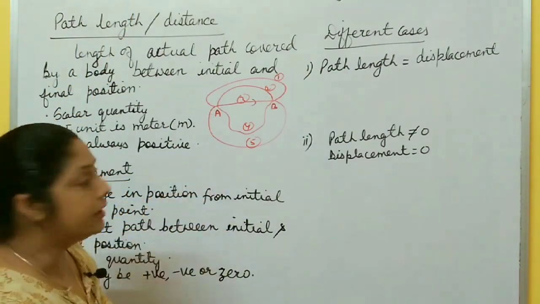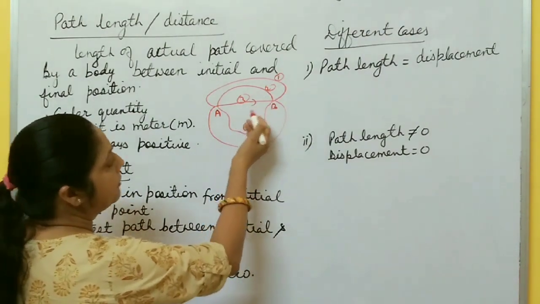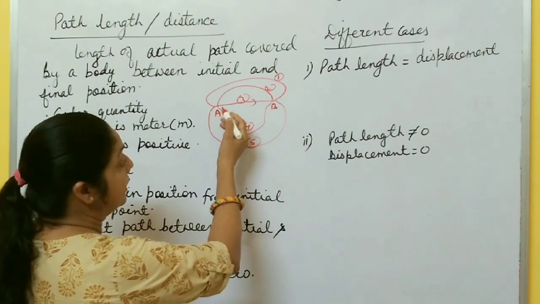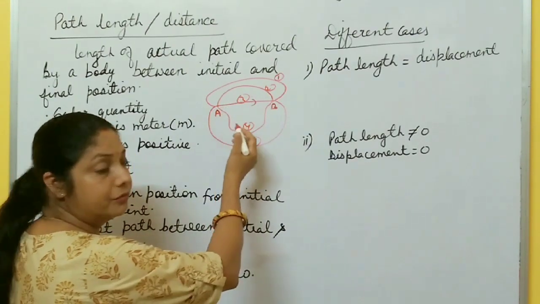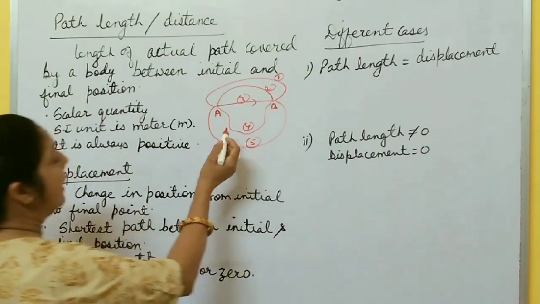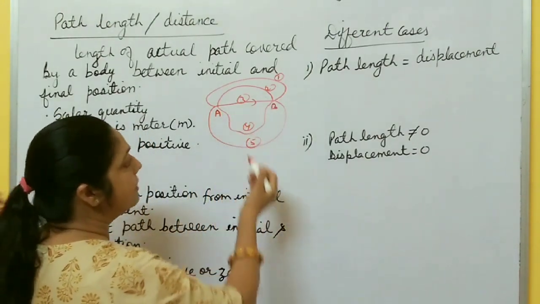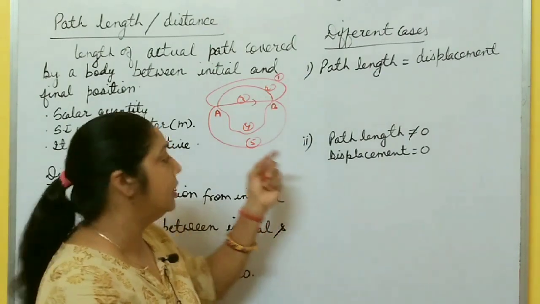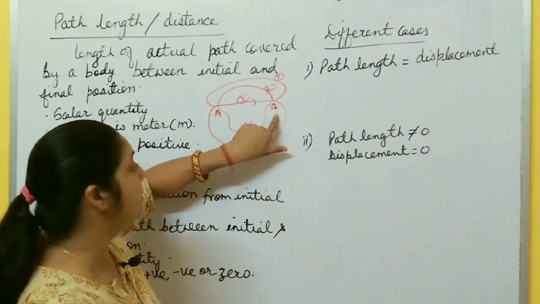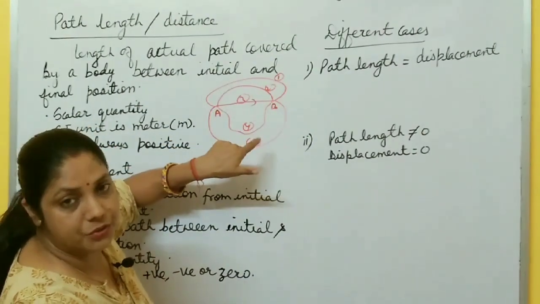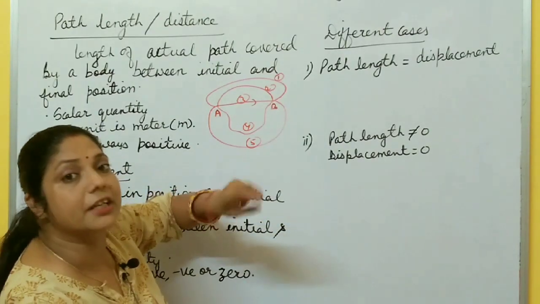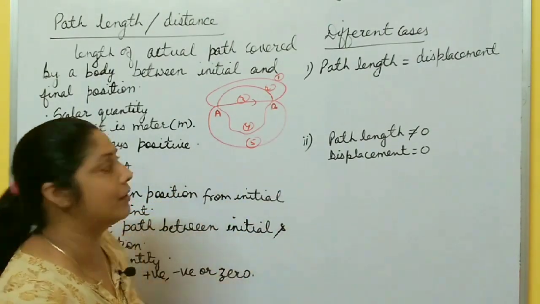And it is also called distance. So different paths have different distances. It depends upon the path which you are choosing. Your path length or distance is different, and you can choose any path. It doesn't matter in which direction you are going. You have to reach from one point to your final position B. Whatever path you are choosing, it doesn't matter which path you are going. So in this case, direction doesn't matter. It means it is a scalar quantity.